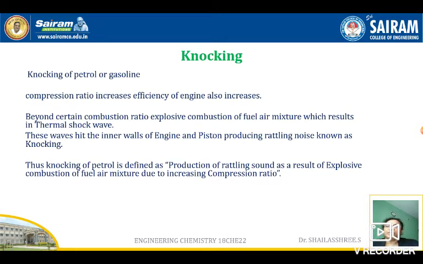Okay, what is this knocking? To start with, you should know the compression ratio in IC engines. What is this compression ratio? You should have studied this, friends, in your 10th standard. Compression ratio is the ratio of the cylinder volume during the suction stroke to that of the compression stroke.